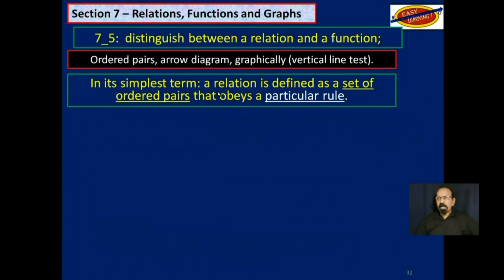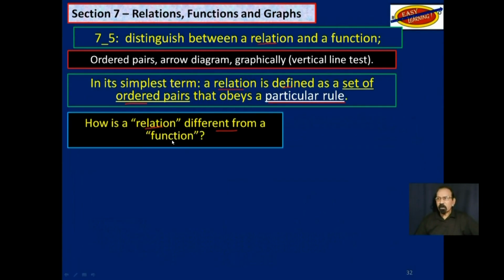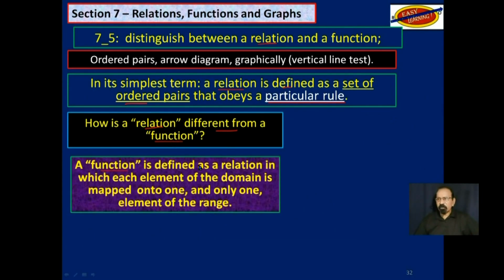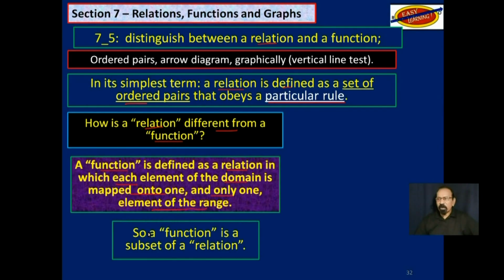In the simplest term, a relation, we're going back to relation, is defined as a set of ordered pairs that obeys a particular rule. That would be a relation. So how is a relation different from a function? A function is defined as a relation in which each element of the domain is mapped onto one and only one element of the range. So a function is really a subset of relation. So all functions would be relations, but all relations are not functions.